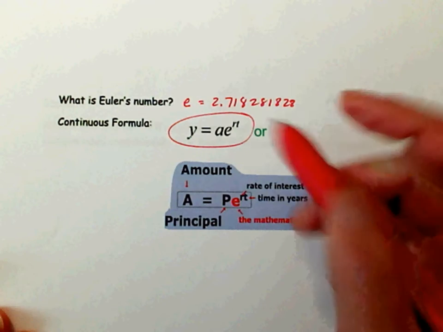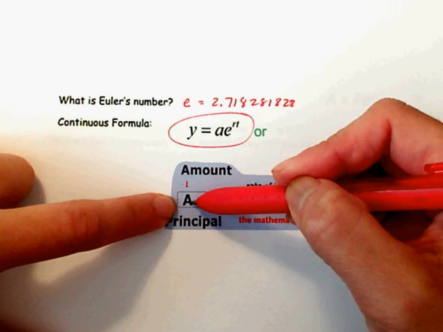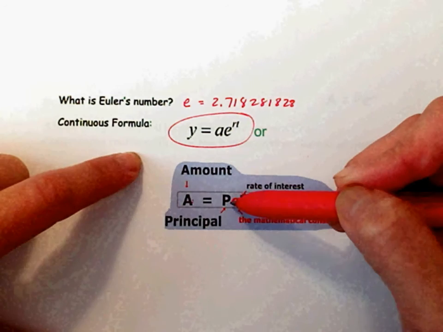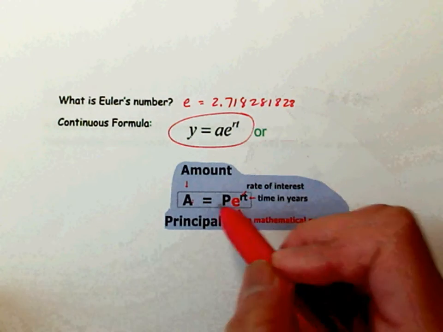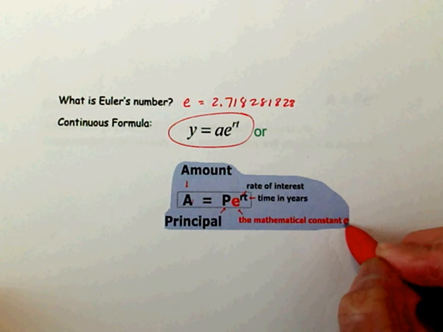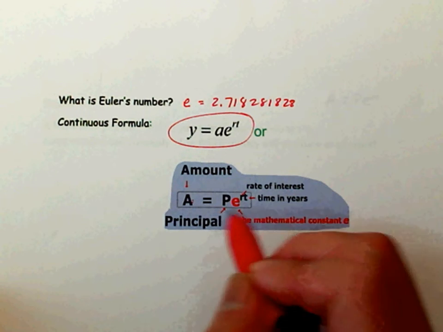See this? Instead of Y, the amount that you end up with, lowercase e is the same as your P, which is your principal. Okay? So this is the amount you start off with. E is the mathematical constant E, Euler's number. R is your rate, and time in years.